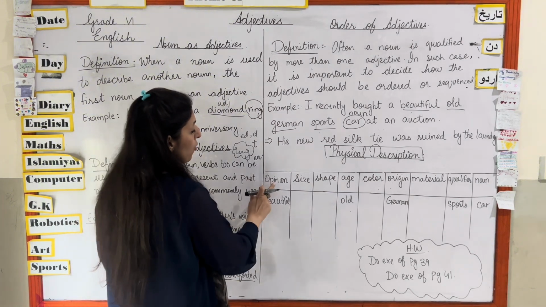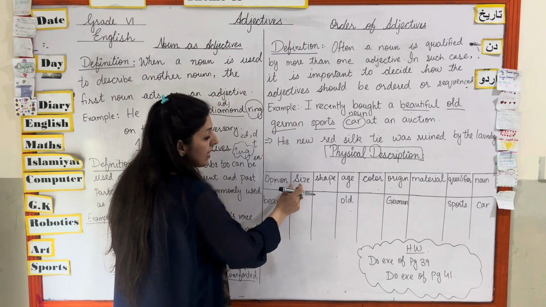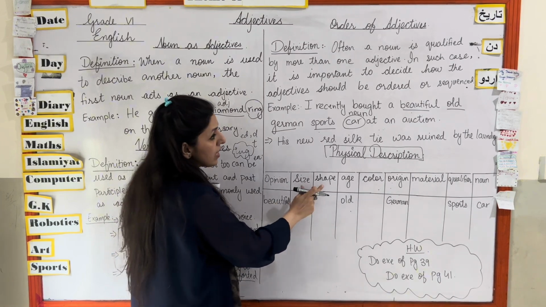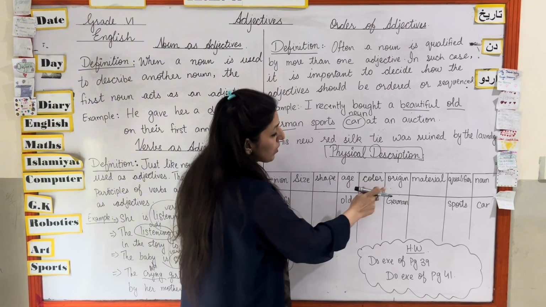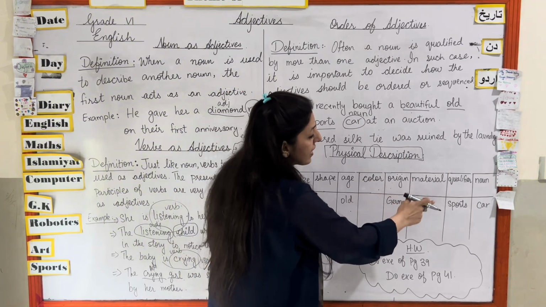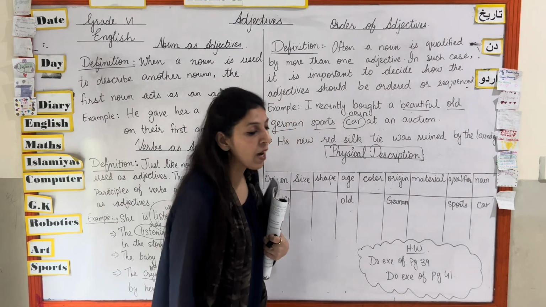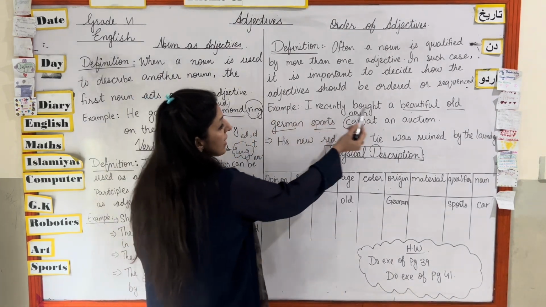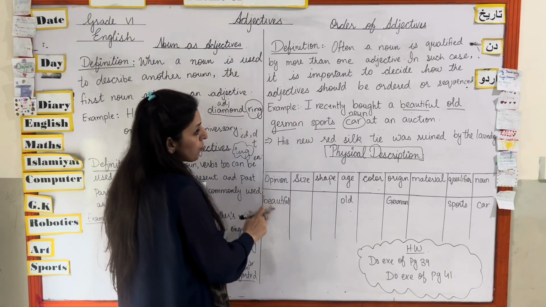So what is the order for these, that is, how you have to sequence or arrange them in a sentence? First of all, there is opinion. What is the opinion in the sentence that you have to write? Then the size of the noun, then the shape of the noun, then the age of the noun, the color of the noun, the origin of the noun, the material, the qualifier, and then in the end you will write your noun.